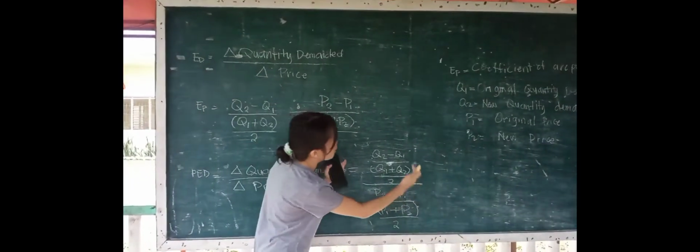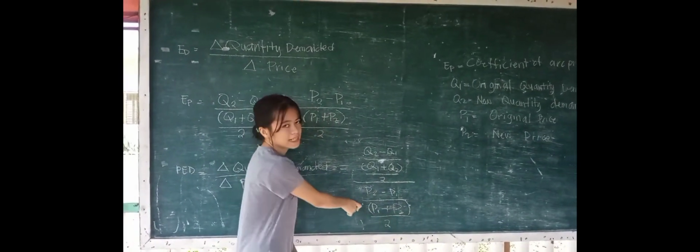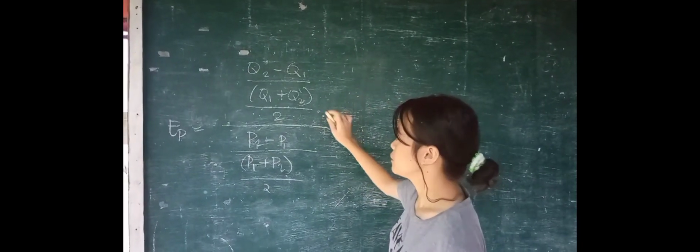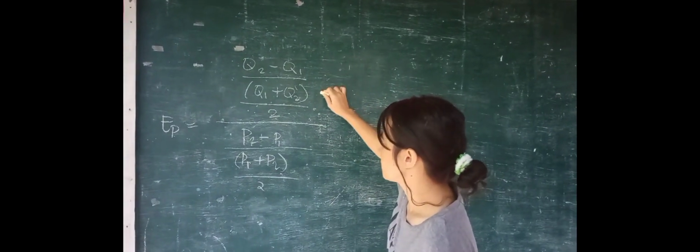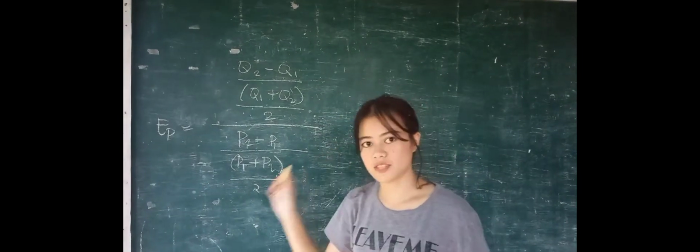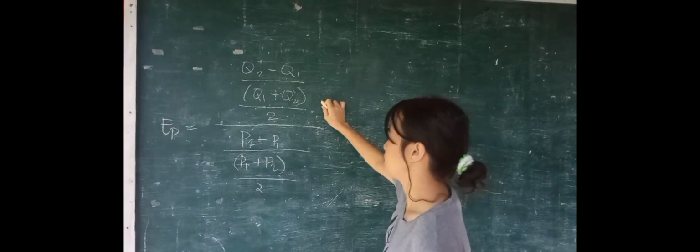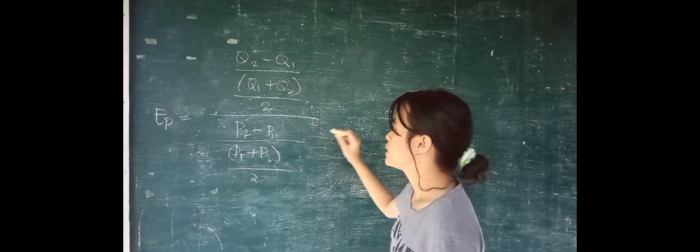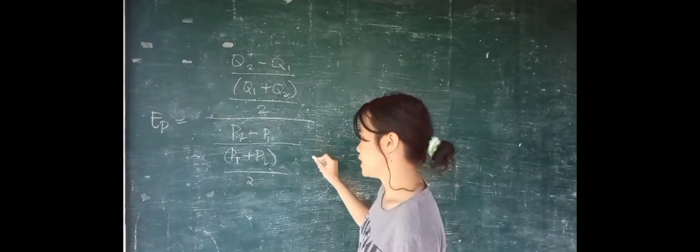This is the whole formula of the elasticity of price. As you can see in the formula, the numerator indicates the percentage change of the quantity demanded. Habang dito naman sa ibaba, which is the denominator, indicates the percentage change of the price. So we're going to have an example.